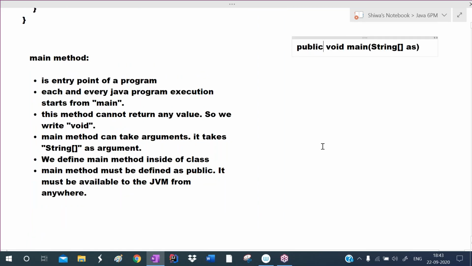And listen, one more important point. This main method must be static. Main method must be static. So why must the main method be static? Because